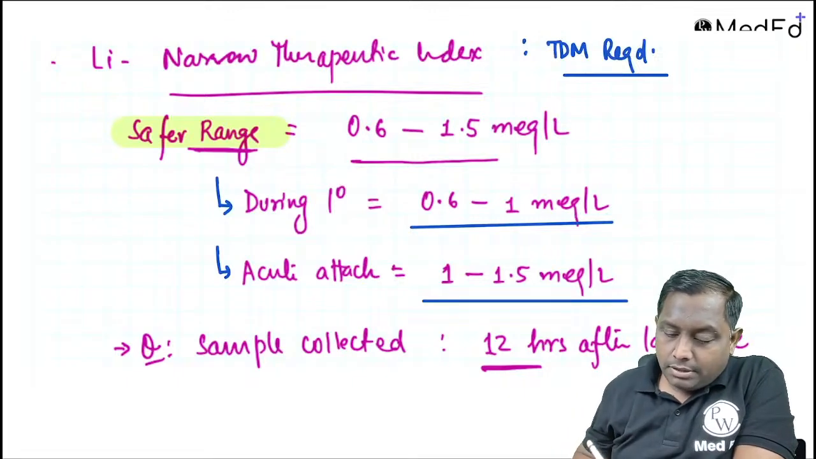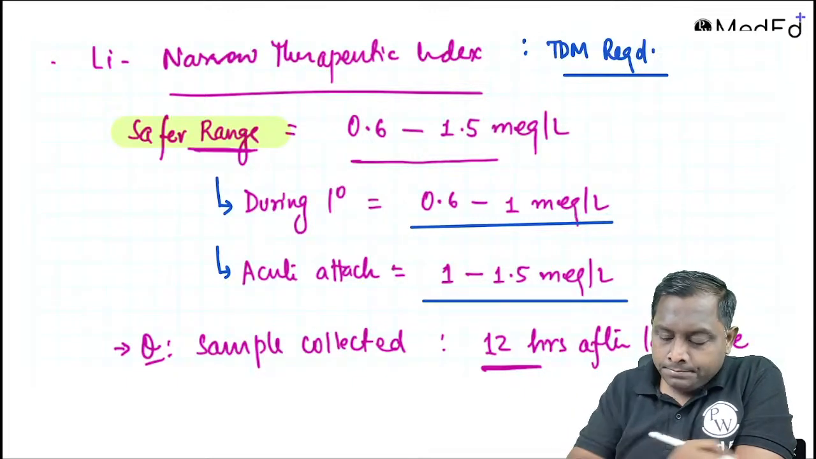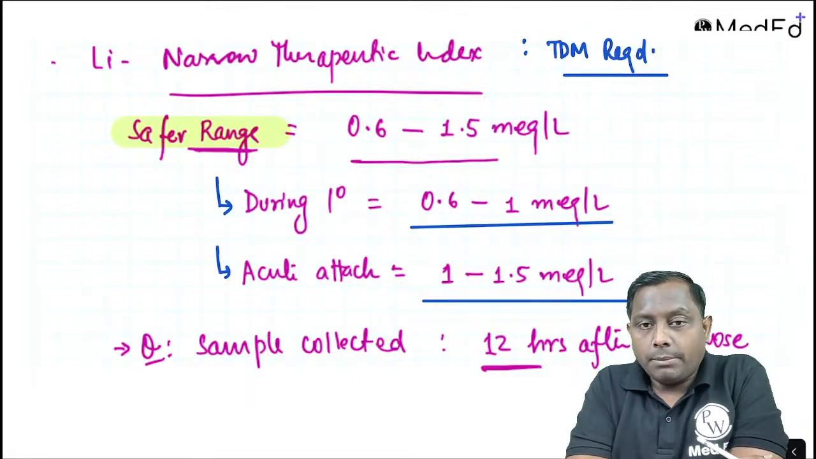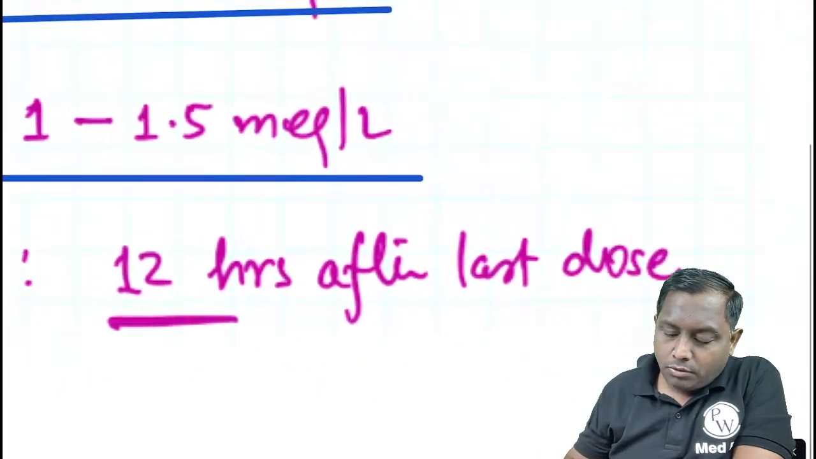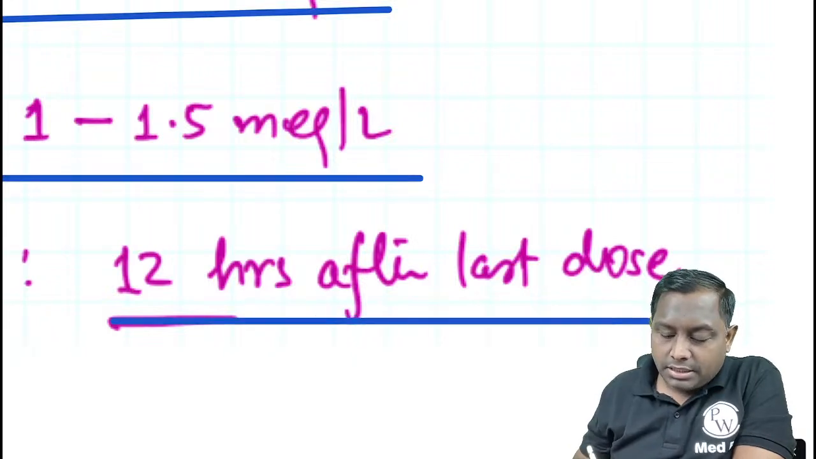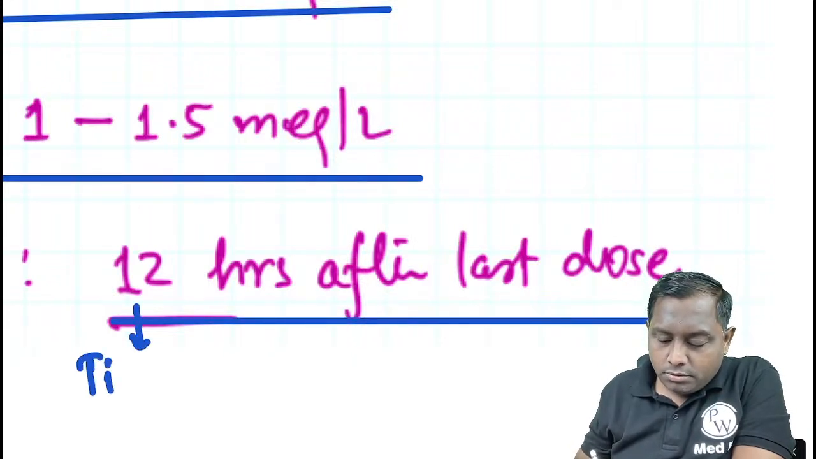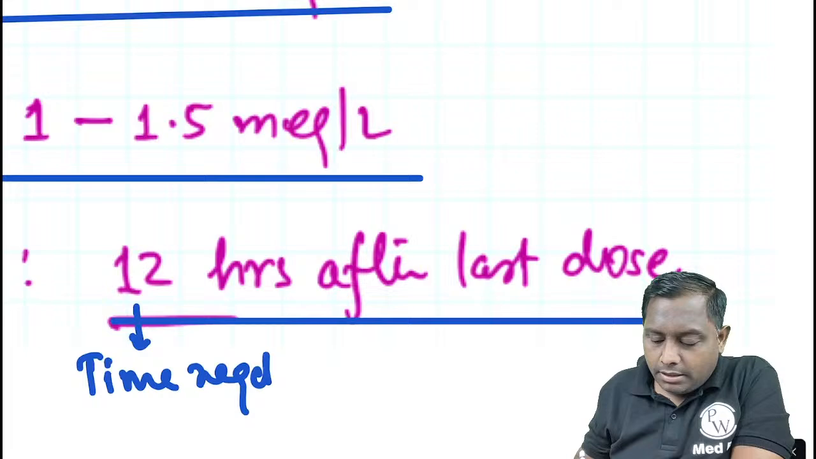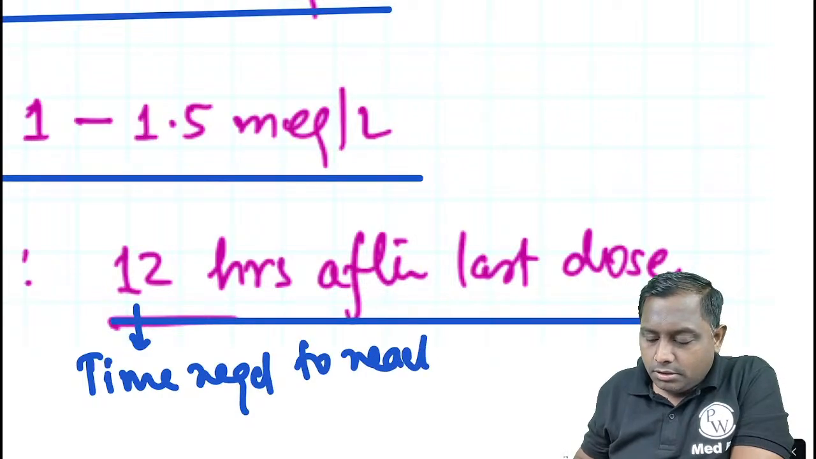Now remember, lithium is one of the drug. If you want to do therapeutic drug monitoring, the sample you are going to collect at least 12 hours after the last dose. This is the time that is required to reach the trough plasma concentration.